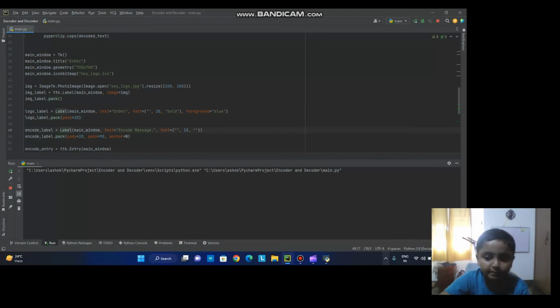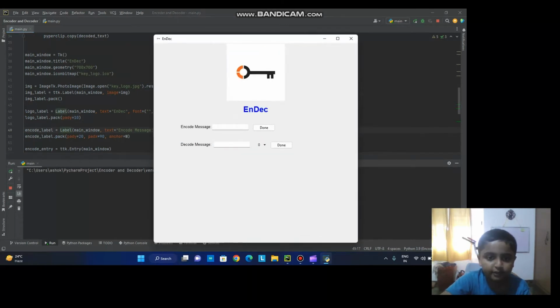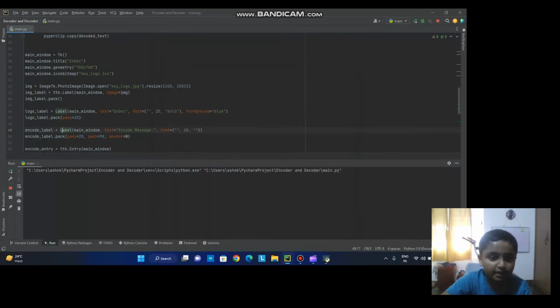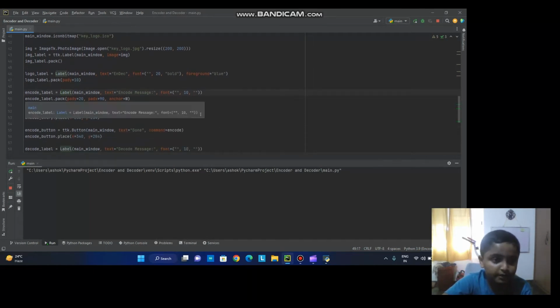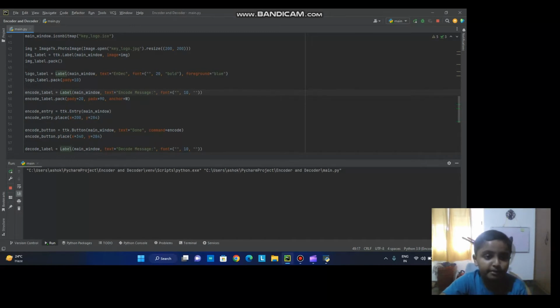Then the encode label, which is over here, encode message, and I gave that a font size of 10. Then I packed it with a pady of 20. Pady means, as I already told you, 20 pixels down, and padx means from the sides. Padx is 90 pixels from the sides. Anchor is W, meaning west. Then the encode entry. This is the entry where we type something.